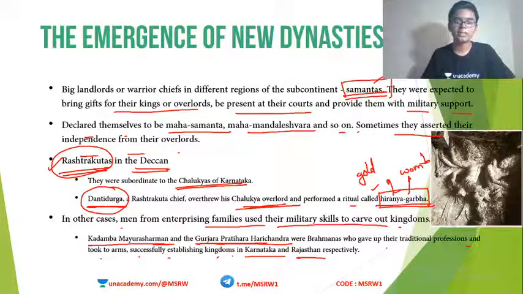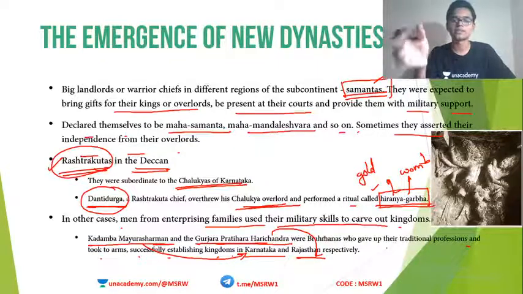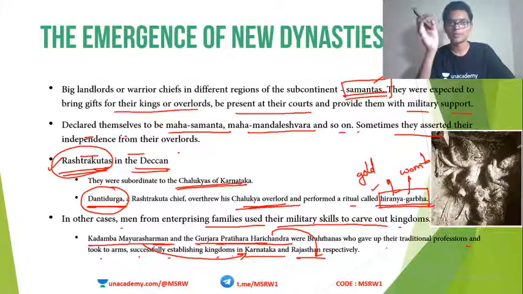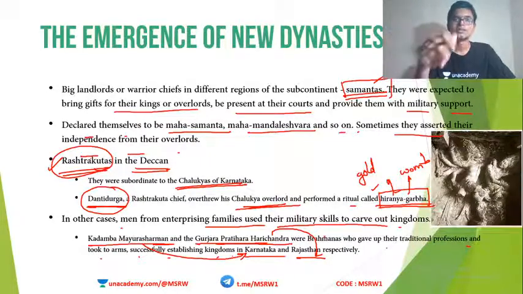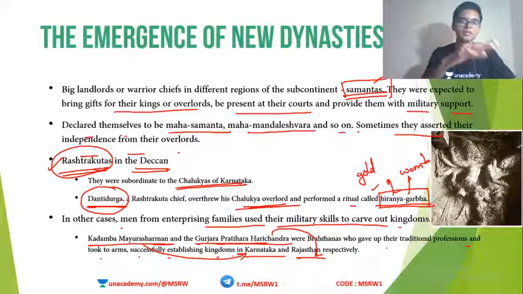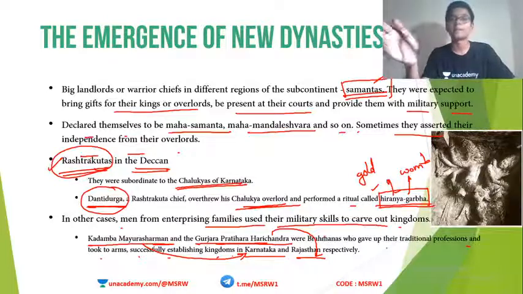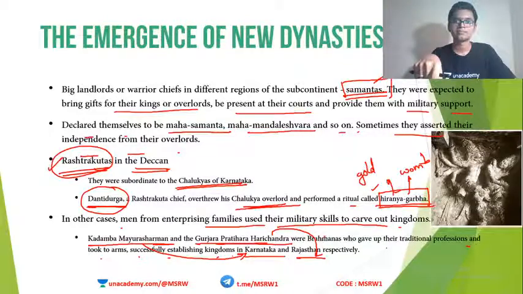So the Kadamba Mayura Sharman established his kingdom in Karnataka. Gurjara Pradihara's Harishchandra established his kingdom in Rajasthan. Both of them were actually Brahmanas. So the Kadamba dynasty as well as the Gurjara Pradihara dynasty were actually founded by Brahmins only, but they claimed to become Kshatriyas. They changed their profession from Brahmana to Kshatriya by using their military might.